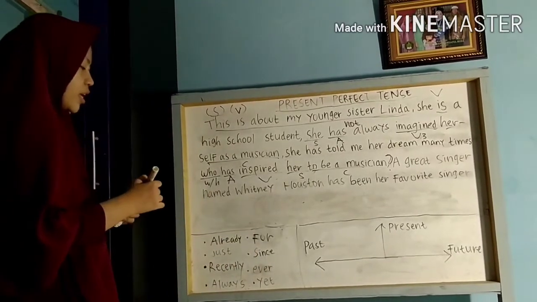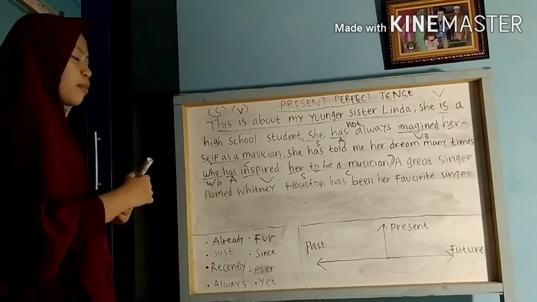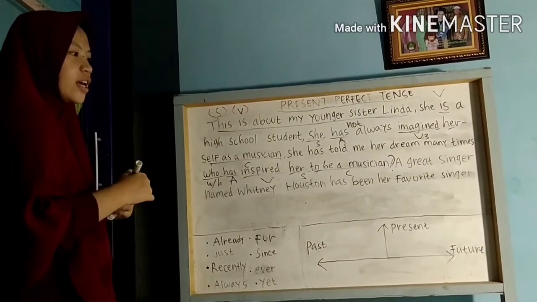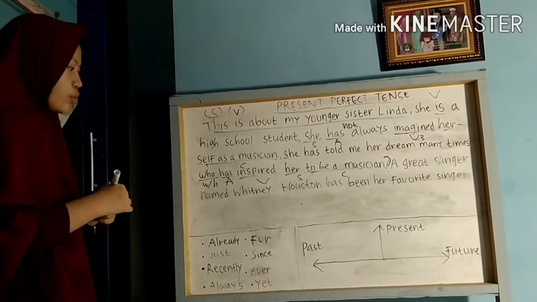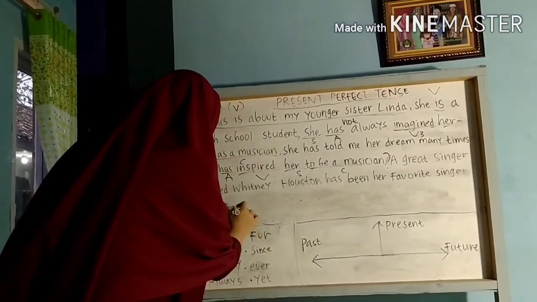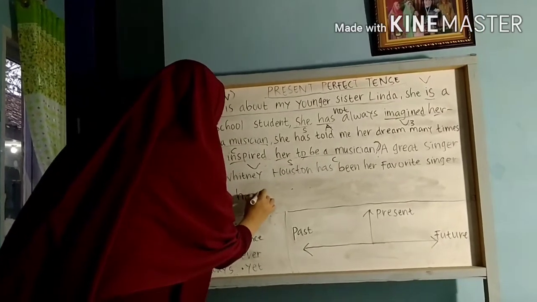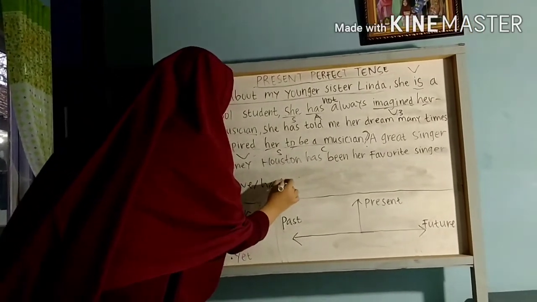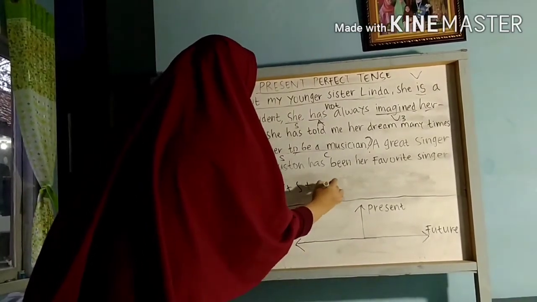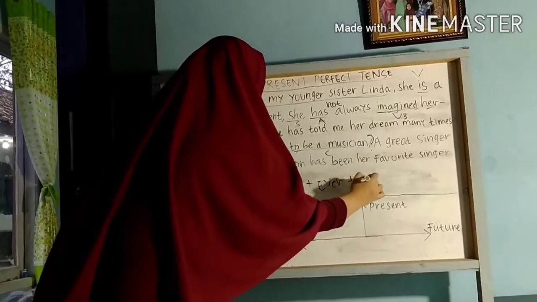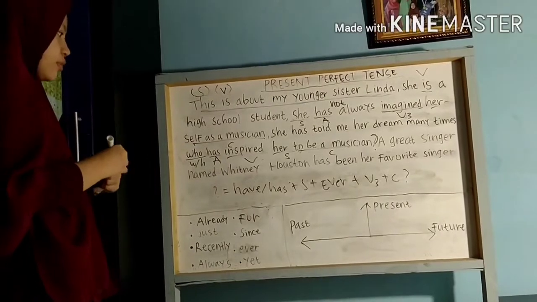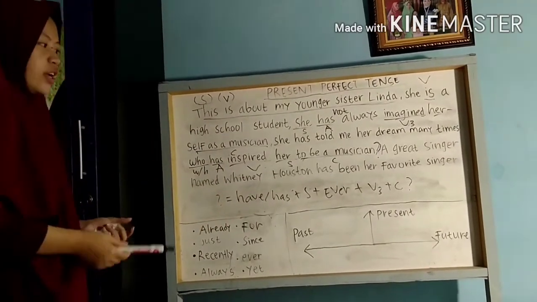Ever is commonly used in interrogative sentences, using have or has. We can use ever in here: have you ever thought?